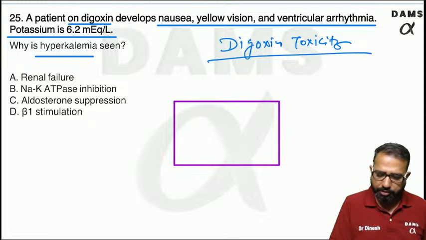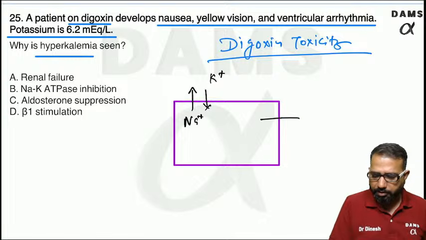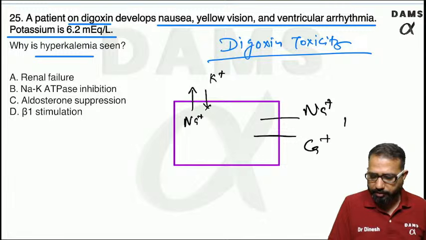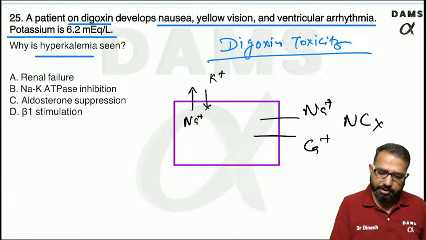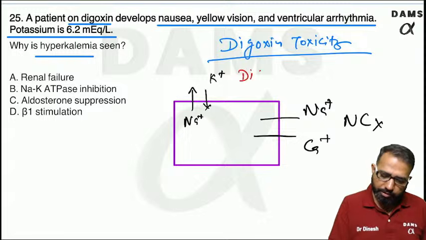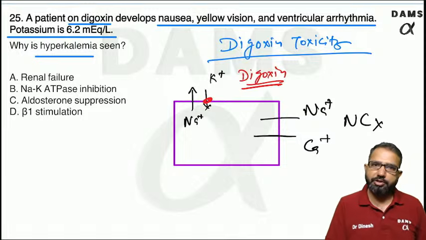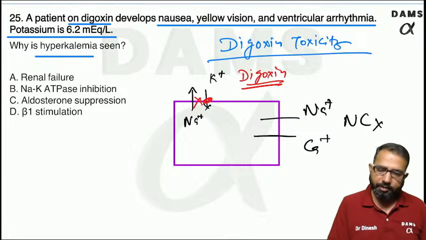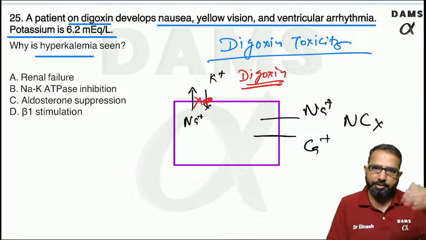If you see the digoxin mechanism, digoxin is a sodium potassium ATPase inhibitor. When you inhibit this sodium potassium ATPase, there is also the sodium calcium exchanger. When you give digoxin, it binds over this site and blocks it: potassium does not enter, sodium does not go out.